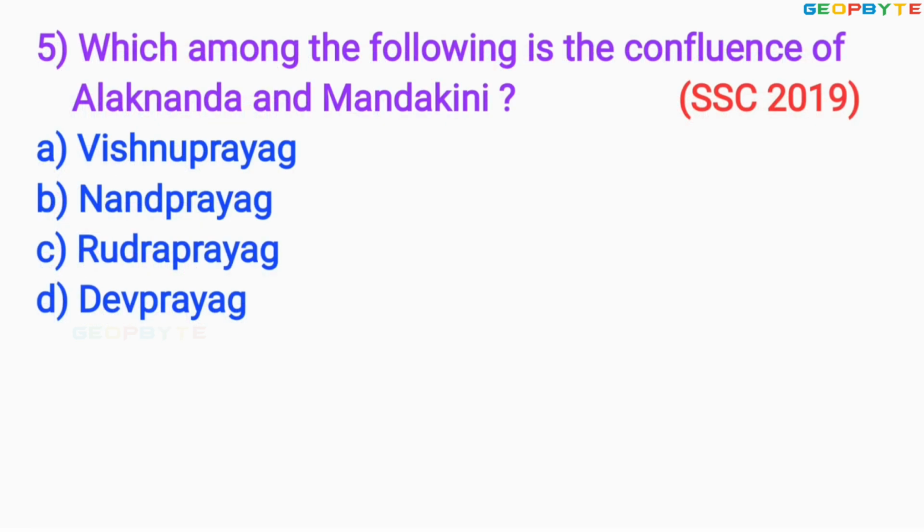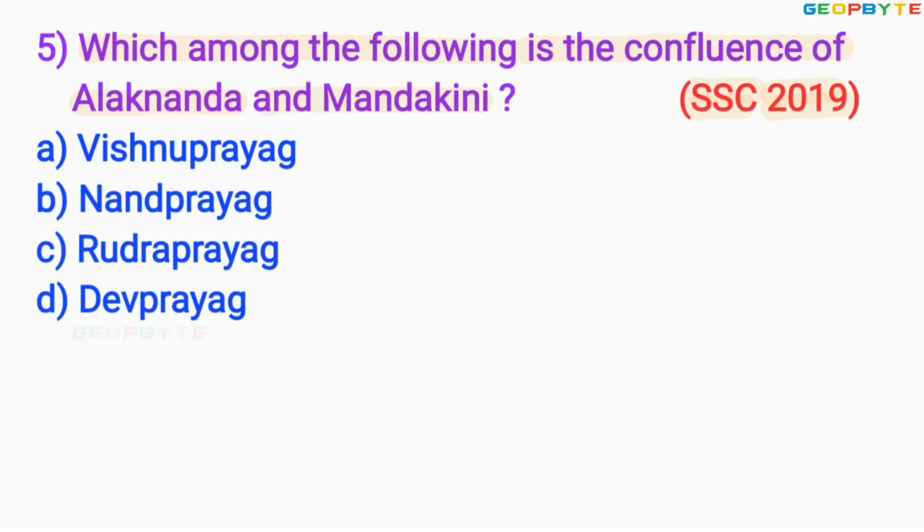Look at the fifth question asked for SSC exam in the year 2019 like this. Which among the following is the confluence of Alakananda and Mandakini?